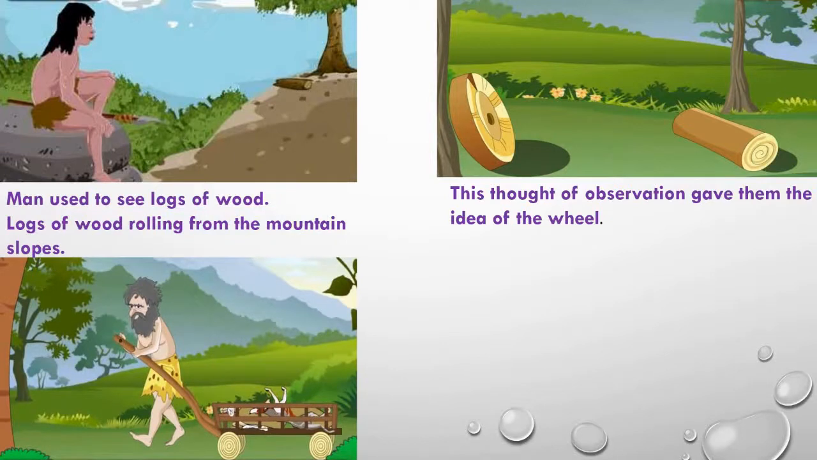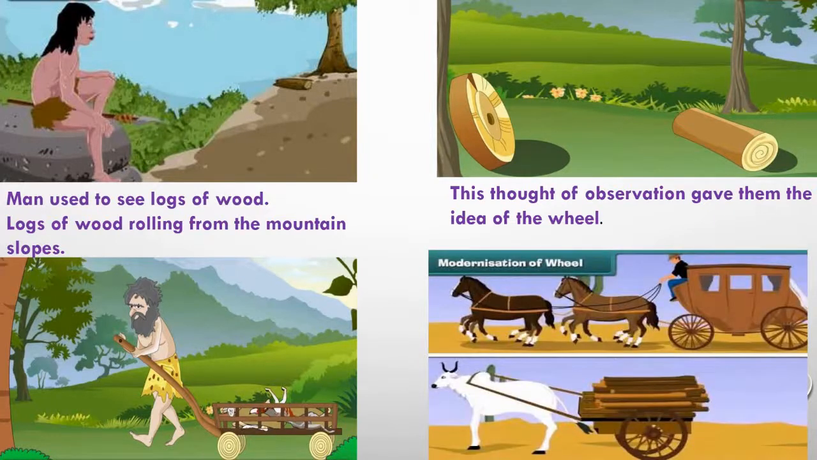In the third picture, planks of wood were used to transport objects by attaching the wheel to the plank. The speed of the transport increased. The time and effort were saved. The invention of the wheel is an important step in the progress of mankind.